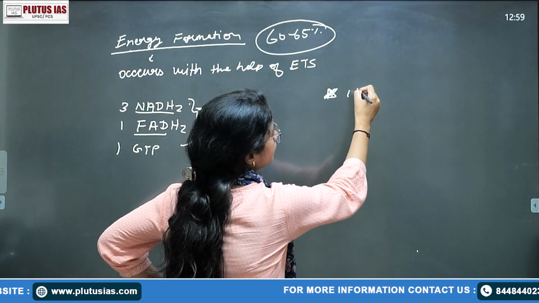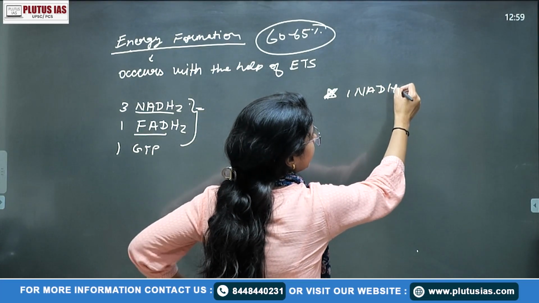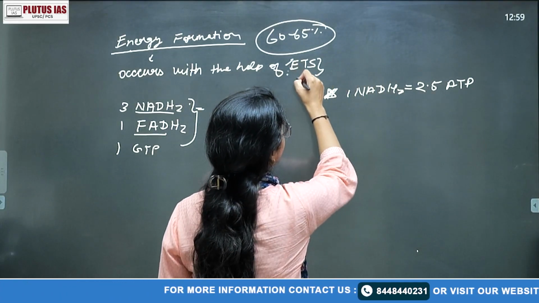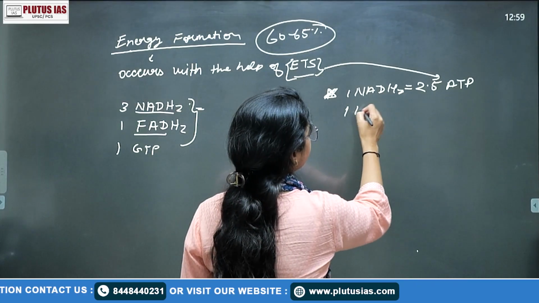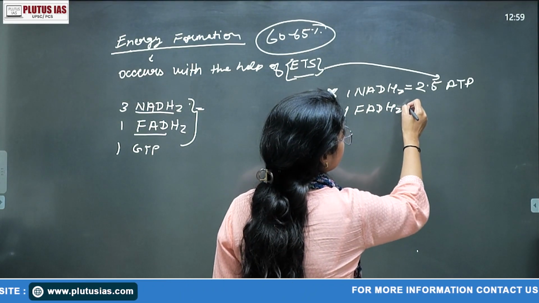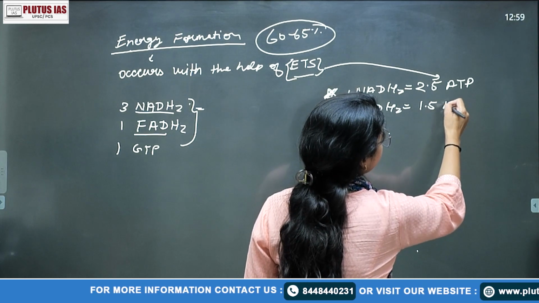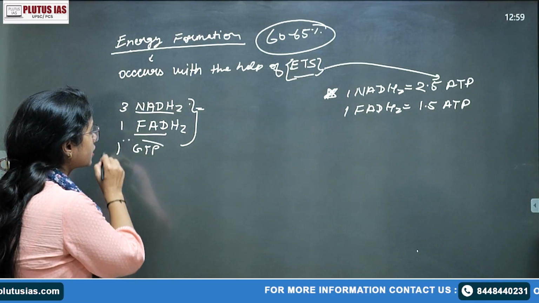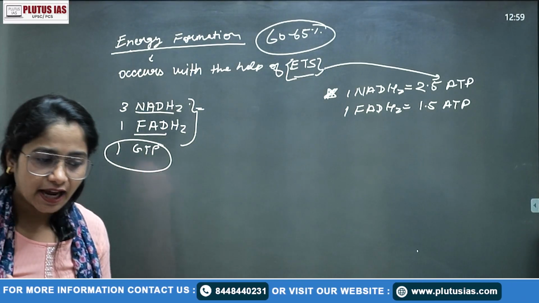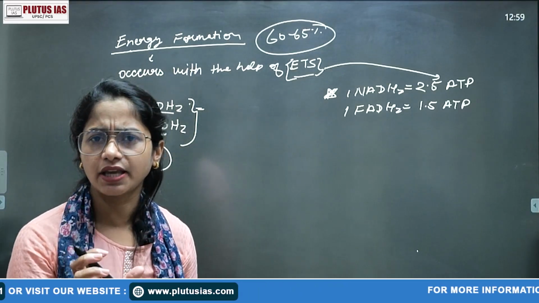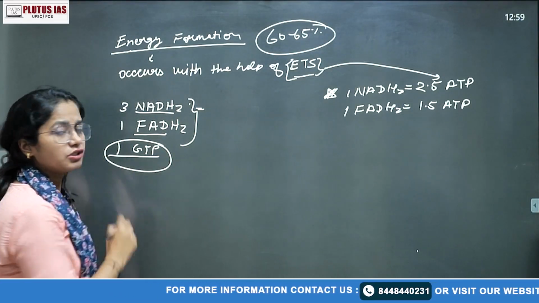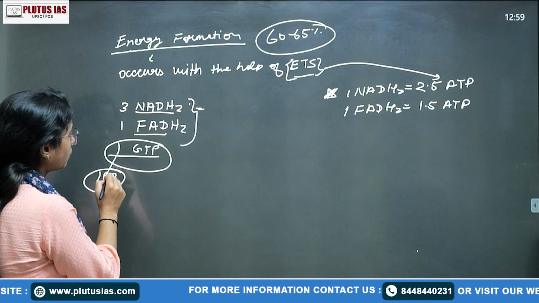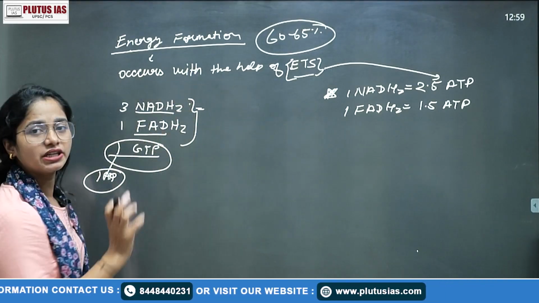From 1 NADH2, we'll get 2.5 ATP with the process of your ETS for sure, है ना, and from 1 FADH2, there's 1.5 ATP formation, and that 1 GTP forms 1 ATP. That is why we are saying this is your substrate level phosphorylation. That means there is no requirement of ATP synthase to form the ATP from your GTP, right? So ये वाला जो formation है, इससे आपका 1 ATP जो form हो रहा है, we do not require to convert that ATP with the help of that ETS system.